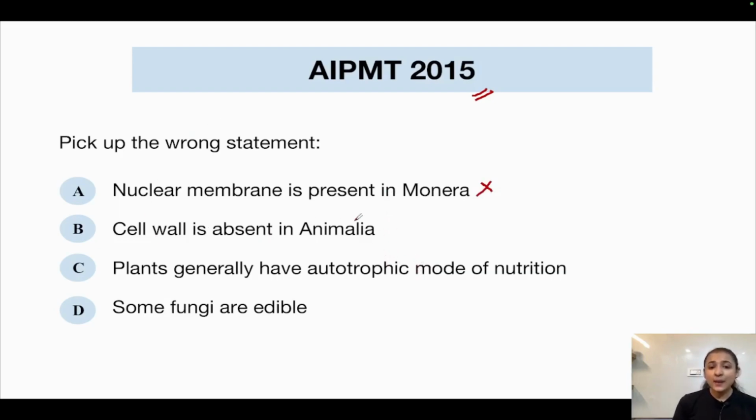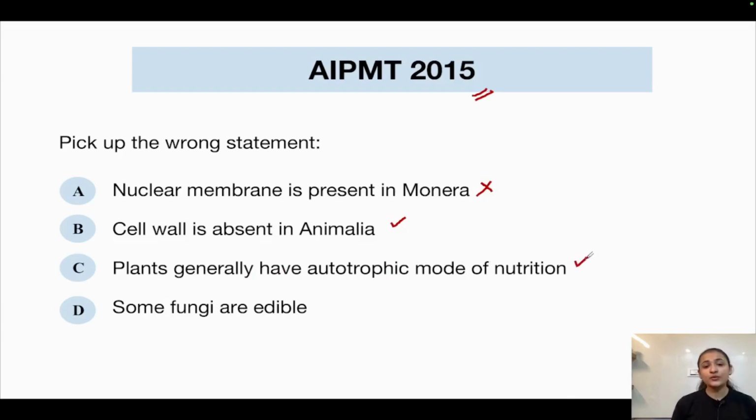Cell wall is absent in Animalia. Yes, this statement is correct. Cell wall is not present in Animalia because it comprises of all the animal cells, in which the cell wall is absent, only cell membrane is present. Point number 3, plants generally have autotrophic mode of nutrition. Now this statement is correct.